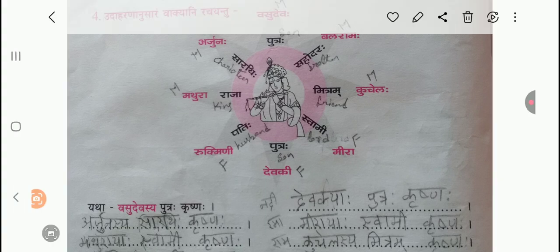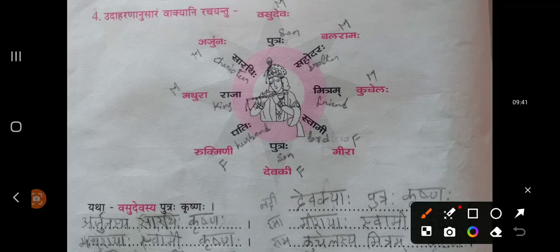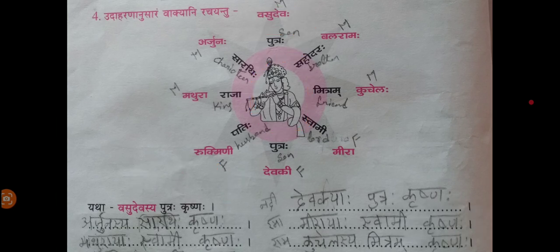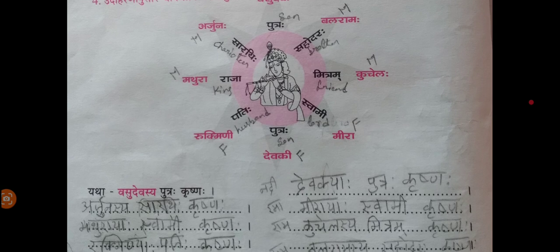So now they have given the first example. Vasudeva's son is Krishna. That means Shashti Vibhakti. Vasudevasya Putraha Krishnaha. Putraha, this one as it is will write. Only Vasudevaha you need to search in the website. You need to get the Shashti Vibhakti form, and then add both here. Vasudevasya Putraha. Who is that? Sri Krishna, right? Krishnaha. That's what they have given here. It's very simple. Moving to the next example.